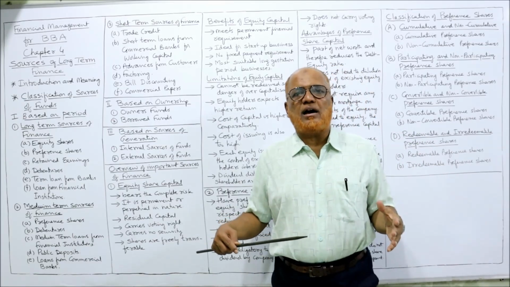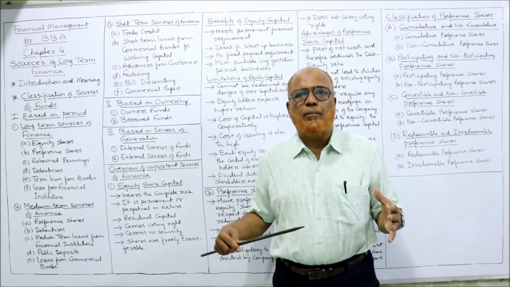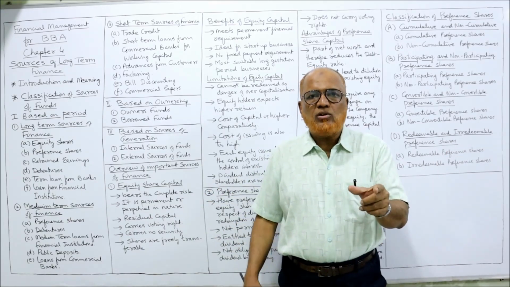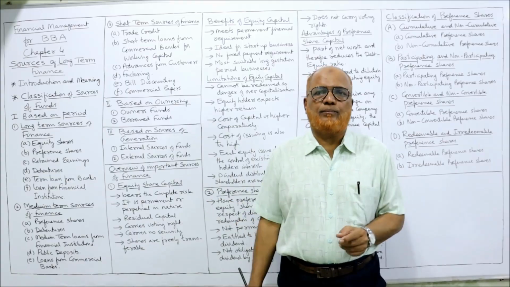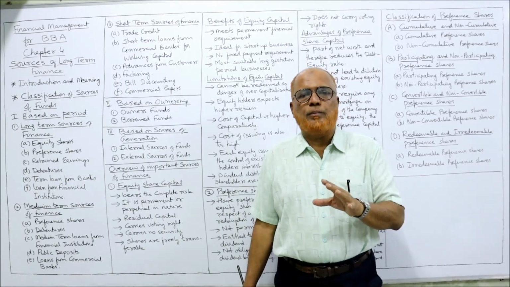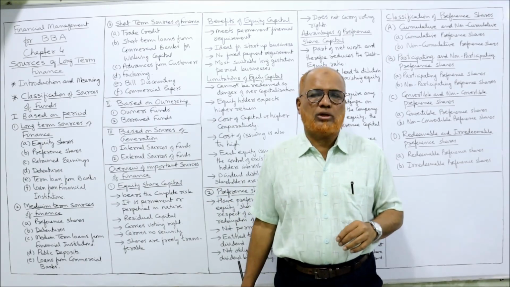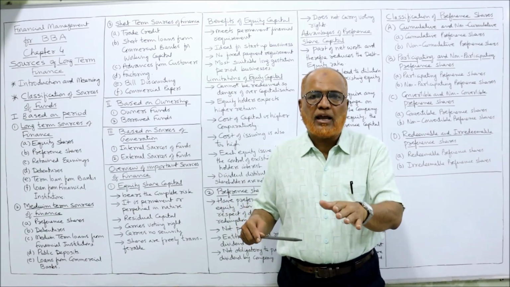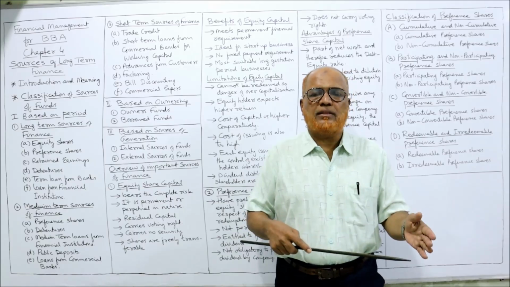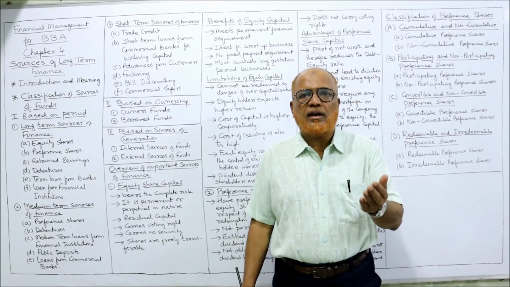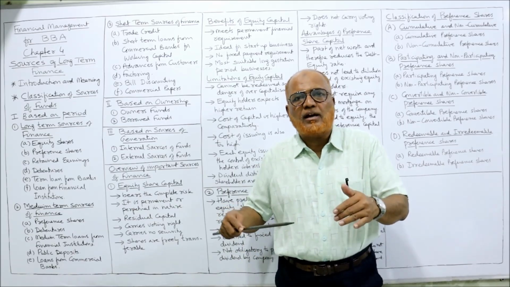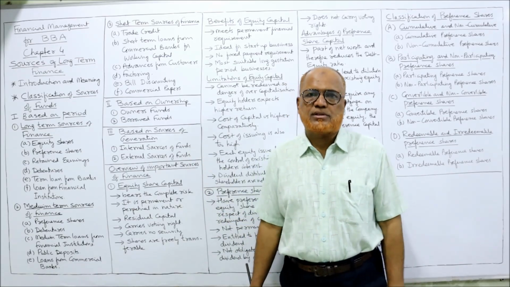Example, in my business I have 10 lakh rupees of receivables from different customers. So these receivables I will sell to a factor. The factor will say, for 10 lakh rupees, I want 1 lakh rupees commission. So 1 lakh rupees we have to pay to the factor, and the remaining 99% he will pay in cash immediately. So we are getting the money immediately from the factor, and the factor will collect all the money from the trade receivables.